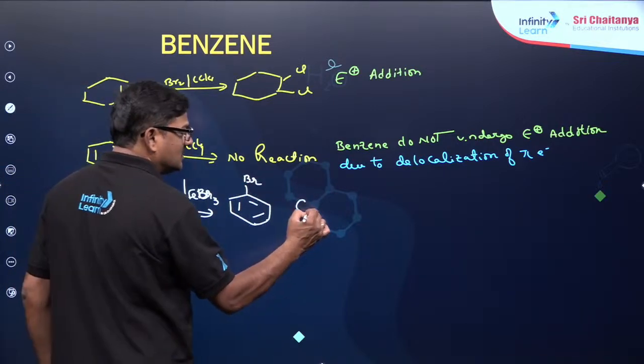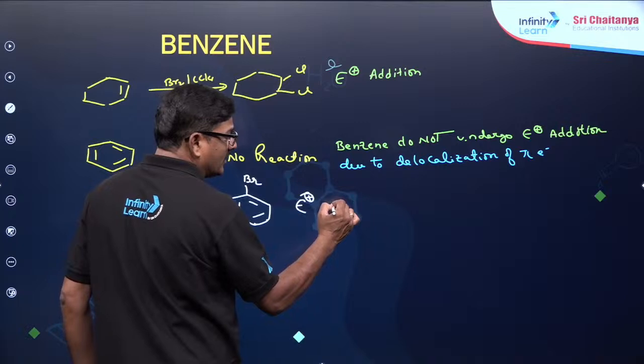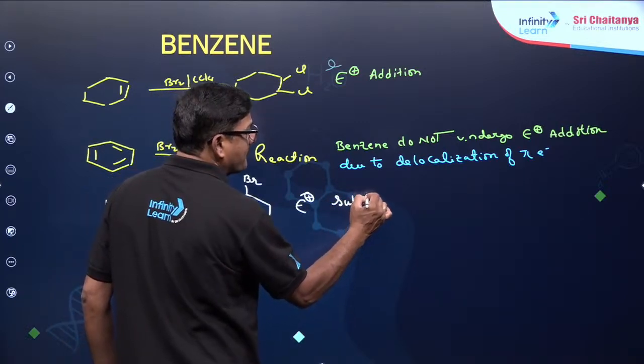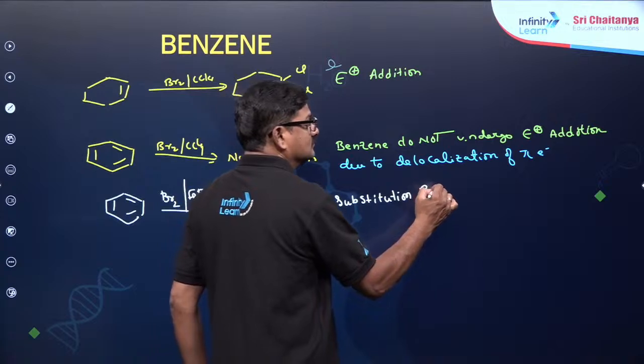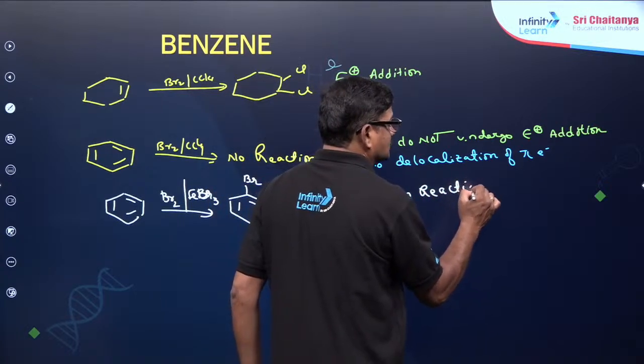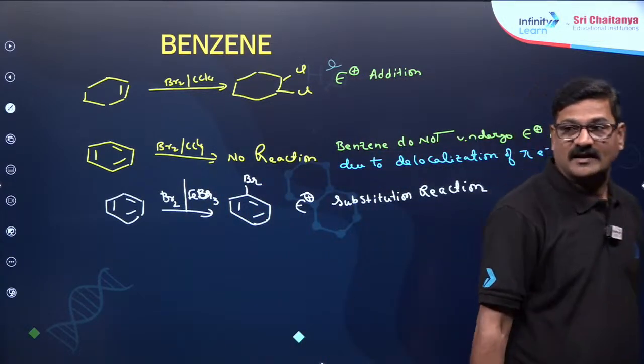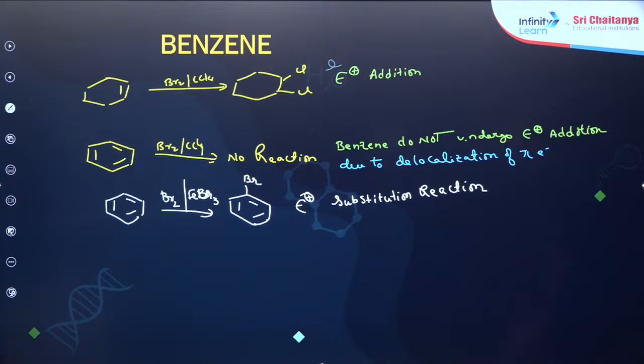So this is electrophilic aromatic substitution reaction. समझ में आ रही है?